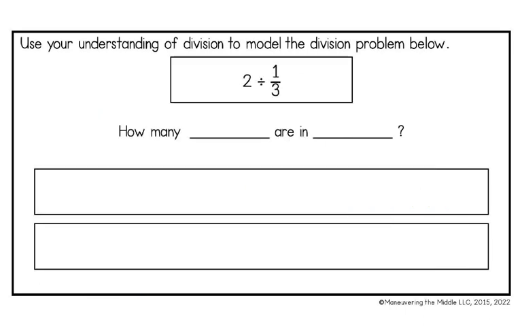Now we're going to do the same thing for 2 divided by 1/3. So we need to figure out how many 1/3s are in 2. So I'm going to take my first fraction bar and I'm going to cut that in half. And each side of this is going to equal 1 whole.